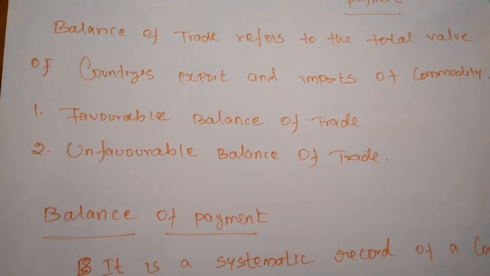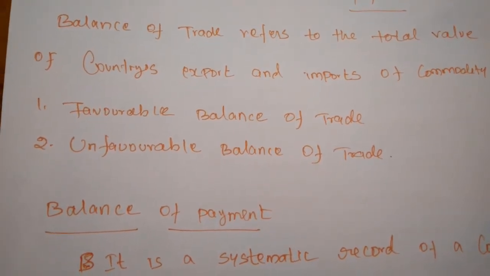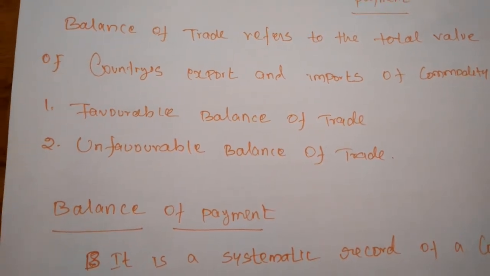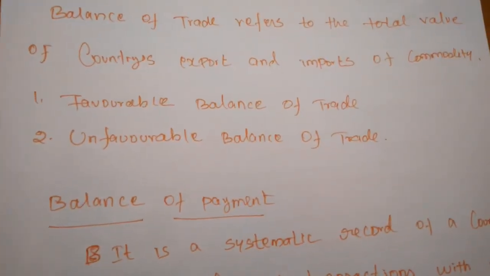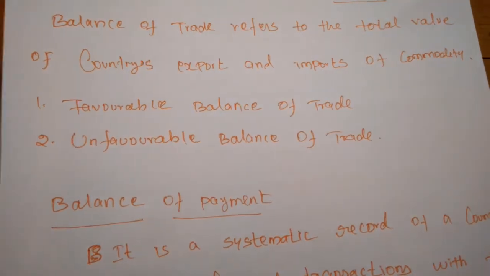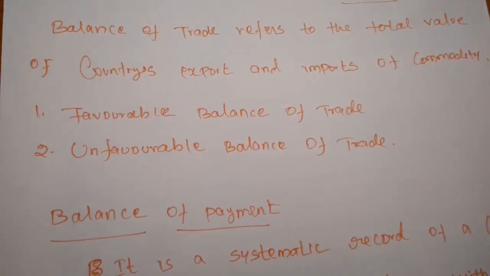When the total value of commodity exports of a country exceeds the total value of commodity imports of the country, it is considered a favorable balance of trade. Suppose the export of a commodity for one nation is higher than the import, it is called favorable balance of trade.